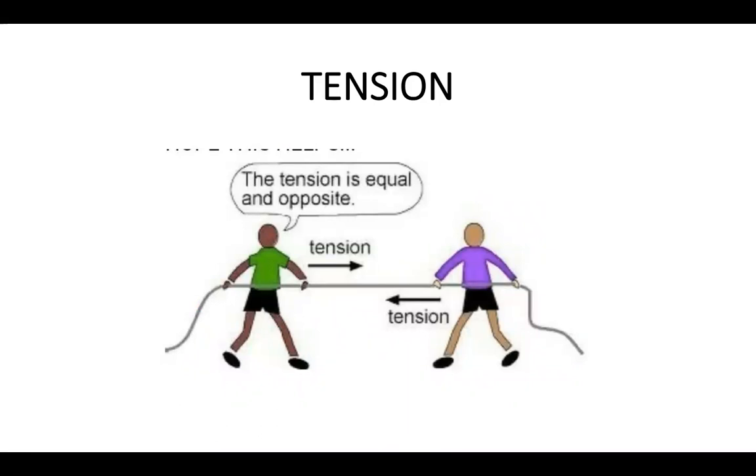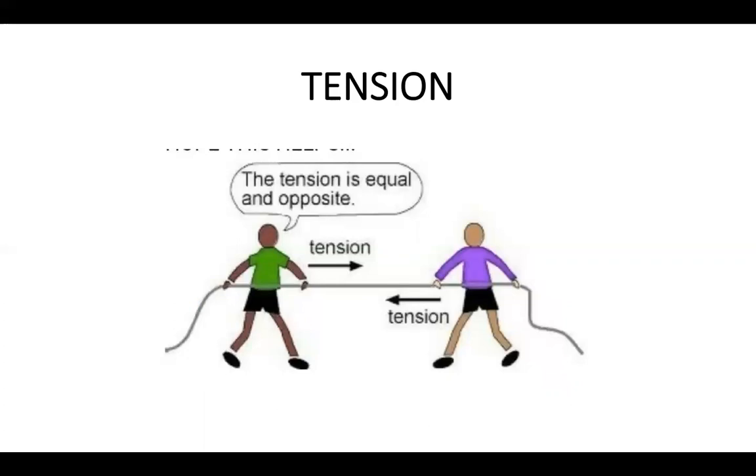Okay, so anything that has like a rope, a spring, anything that can be stretched, anything that can be pulled and have elasticity and go back to its original position. All these things have tension. So if we look at these two guys, each of them is pulling the rope towards them. So there's tension towards the right and tension towards the left side of the rope. And they are equal and they are opposite to each other.